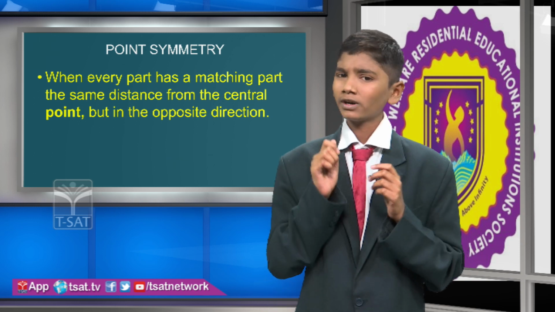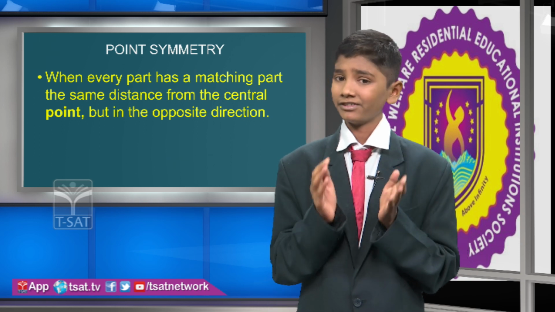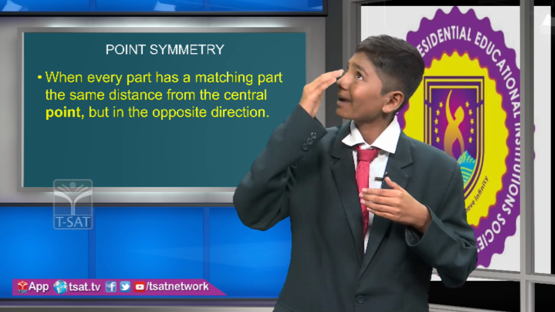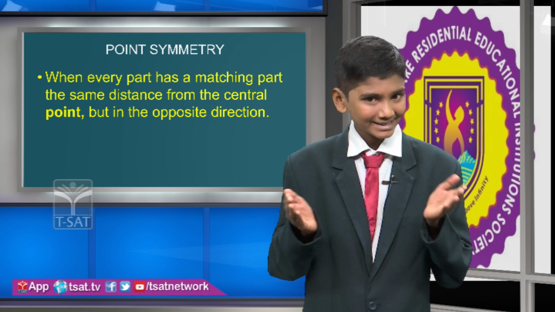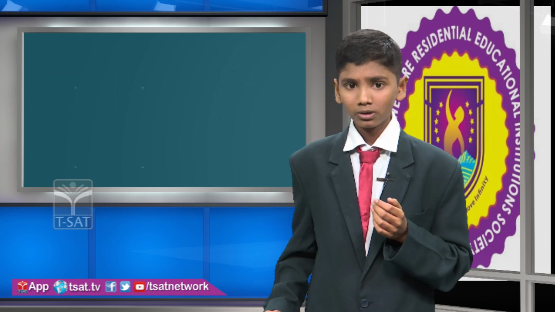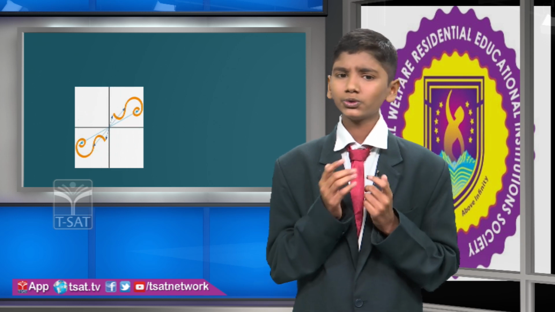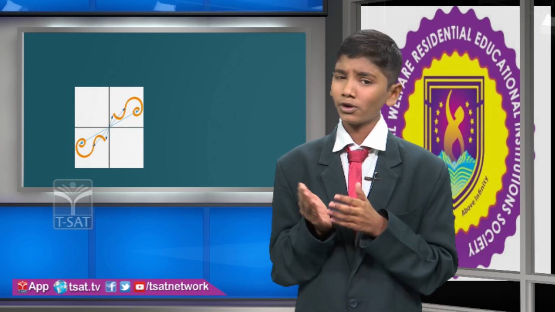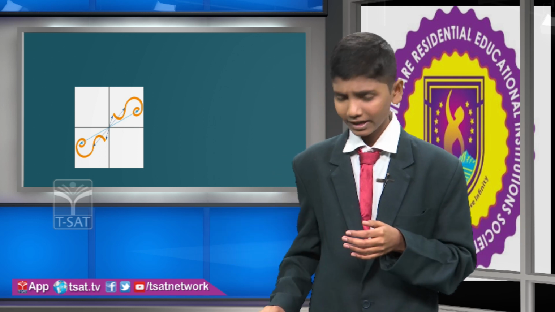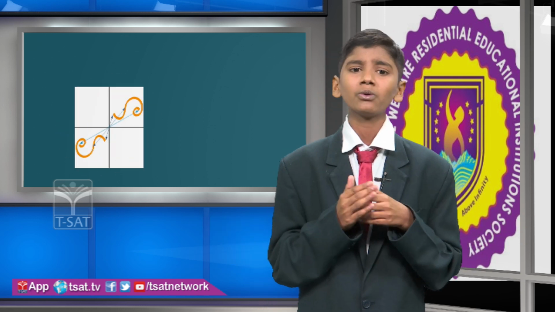Point symmetry. What is meant by point symmetry? A figure is said to have point symmetry if it looks the same whether you see it from the upside or from the downside, that is, from any two opposite directions. Examples of point symmetry: look at the figure, choose any midpoint. At that midpoint, we can see that the distances are equal, and if it is rotated, it looks exactly the same. You can check now, it looks exactly the same.